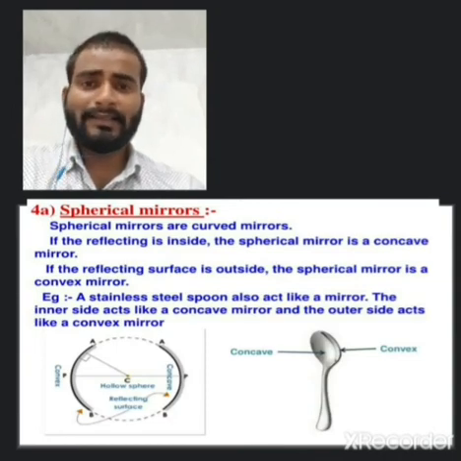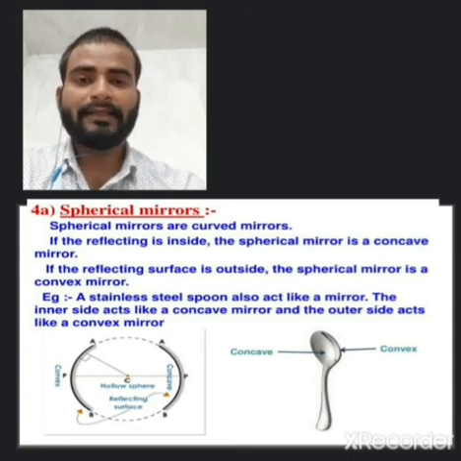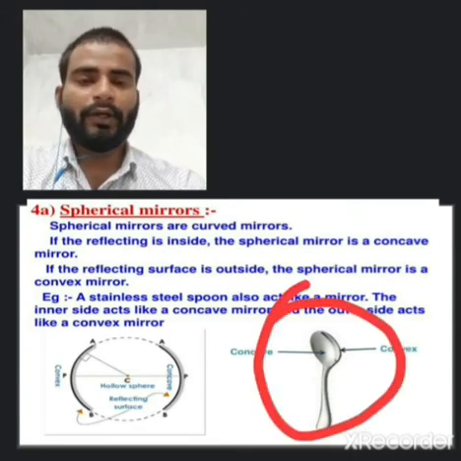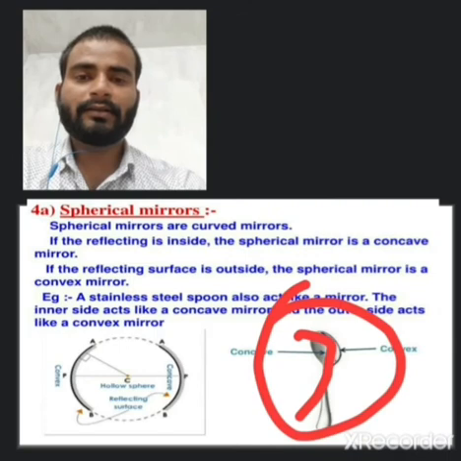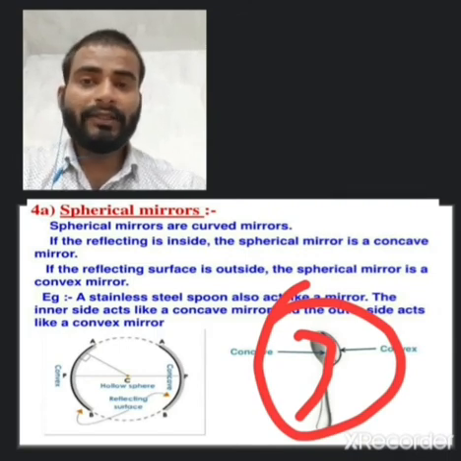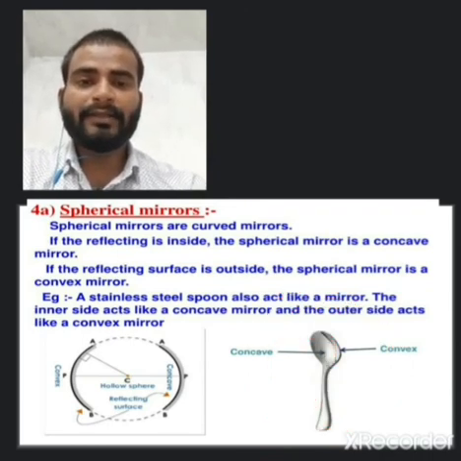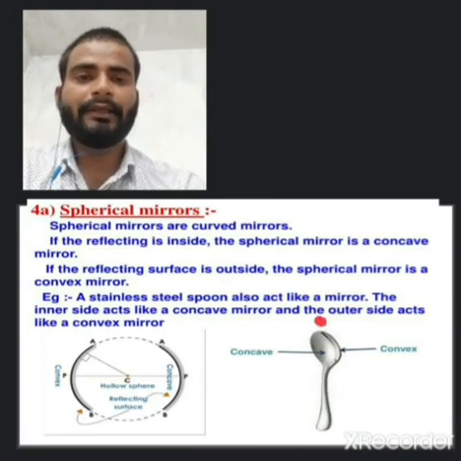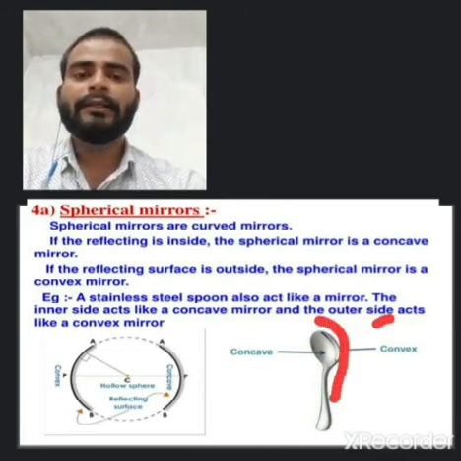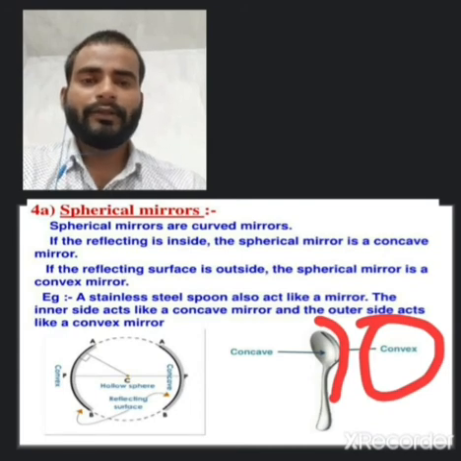If the reflecting surface is inside, as you can see on this spoon, where the reflecting surface is on the inside, then this is concave. If the reflecting surface is outside, this is known as convex. So there are two types of mirror.